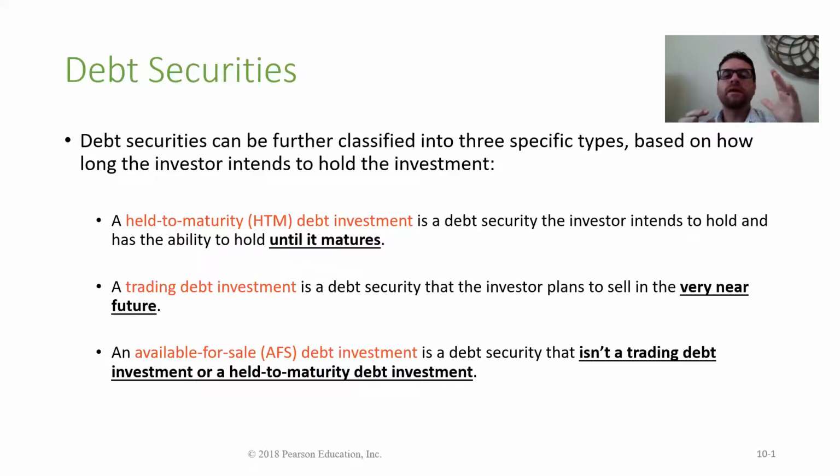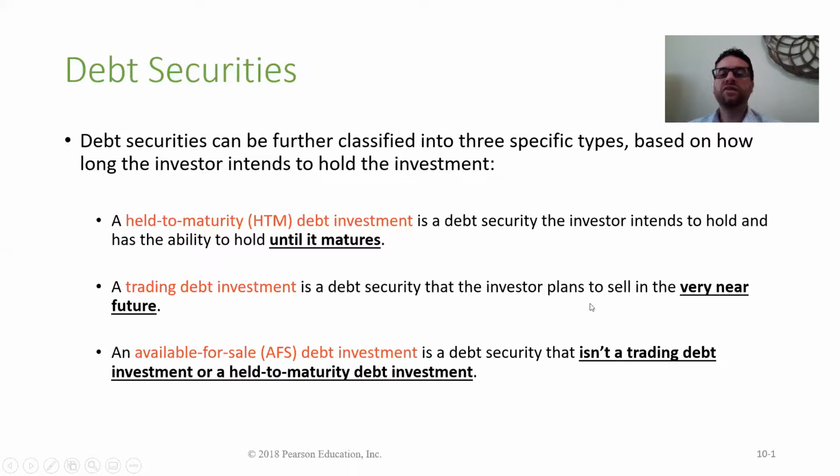So if my intention is to keep it until it matures, then it's called held to maturity. I want to keep it until the last day of the life of that bond. But if I don't want to keep it, then it's the other two. It's the trading debt investment or the available for sale investment. That's if I don't want to keep it until it matures. What's the difference between trading debt investment and available for sale?